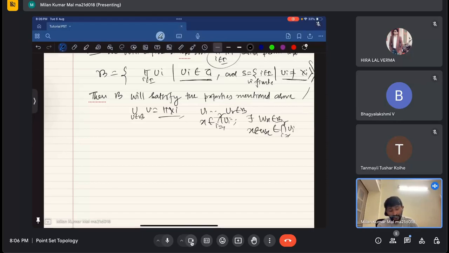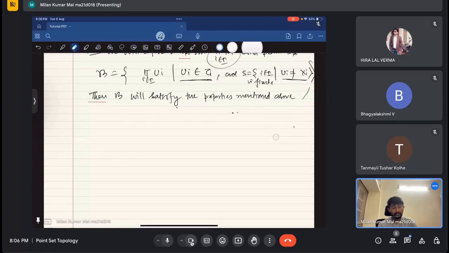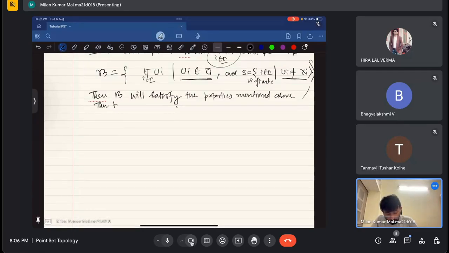So I am just saying that this beta will satisfy the property that you will find in any notes. So beta satisfies the properties mentioned above, and the topology generated by beta is called the product topology.